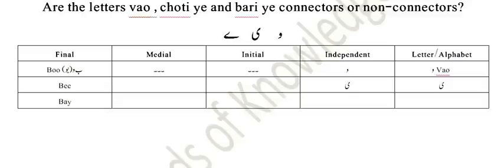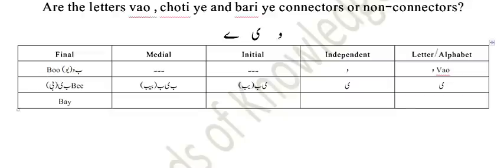Its independent form is the same as the alphabet, and in initial format with bay it looks like this one, and in medial format it looks like this one, and in the final form it is like this one.